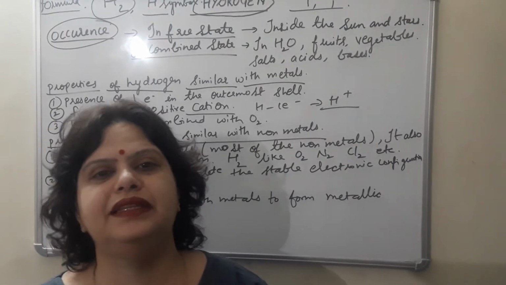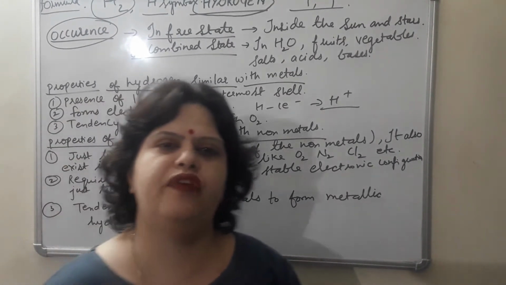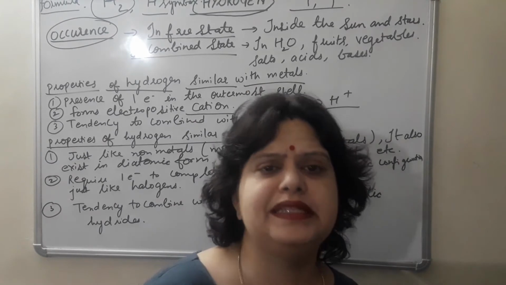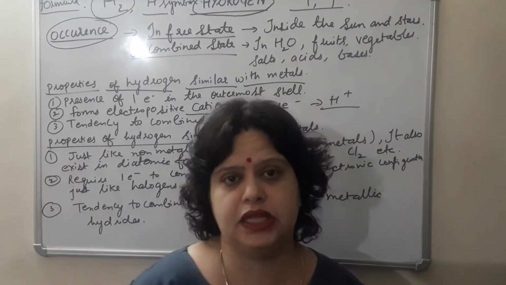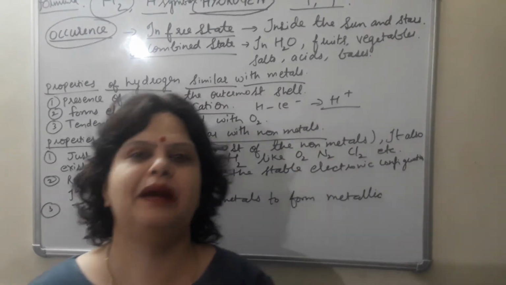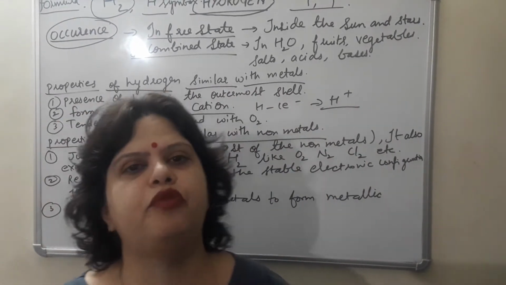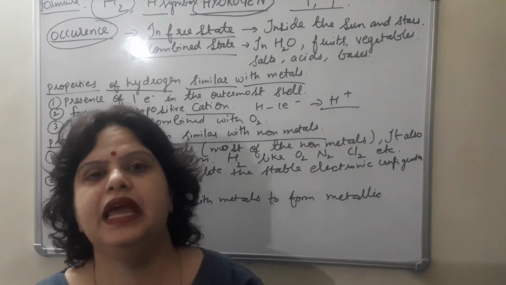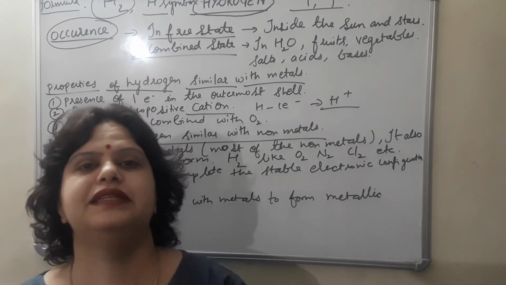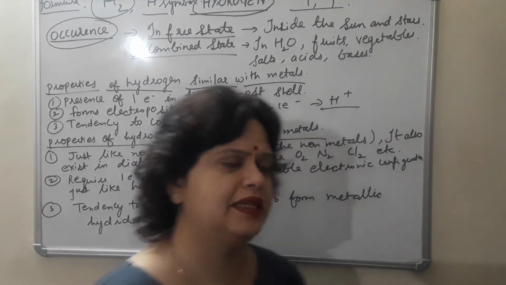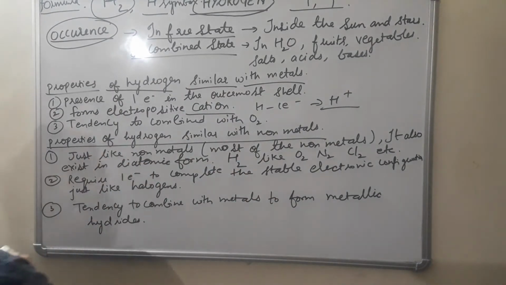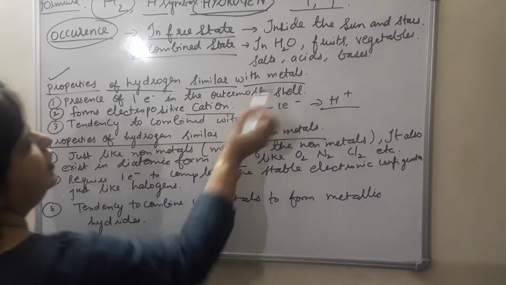The reason behind this is that some of the properties of hydrogen are similar to those of metals and some of the properties of hydrogen are similar to those of non-metals. So today first of all we will do this comparison of the properties of hydrogen with metals, the important one because this comparison is there in your syllabus, and then we will do its comparison with the non-metals. So first of all I have written properties of hydrogen which are similar to metals.